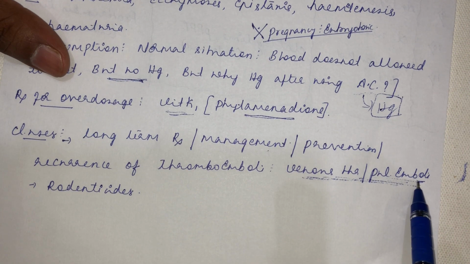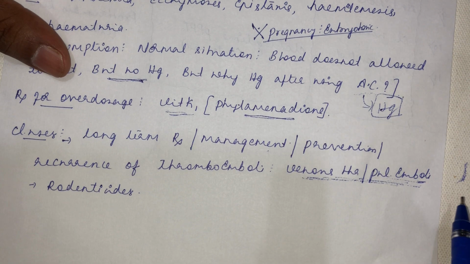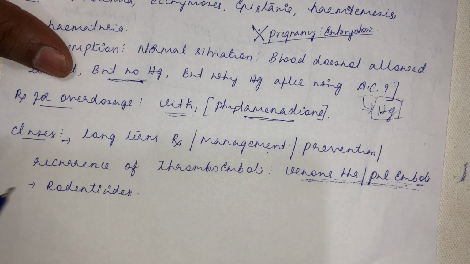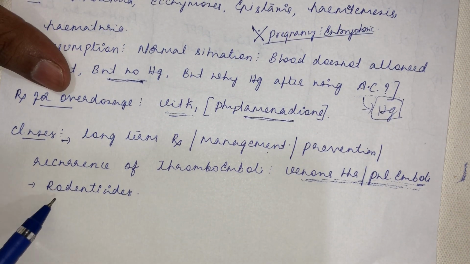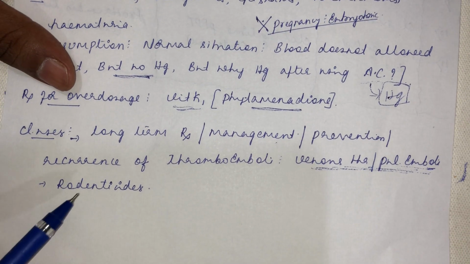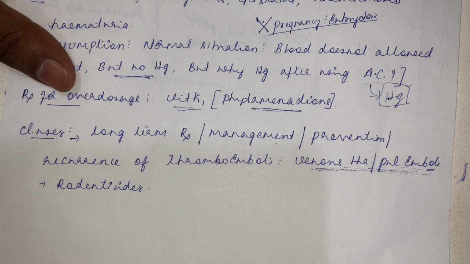So antiplatelet drugs are the ones which are used against arterial thrombi. The rest of the group of drugs are used to treat venous thrombi only. Okay. And rather than treatment usage therapeutically, they are more commonly used as rodenticides. So if you go to Australia, they have started using these rodenticides more commonly.